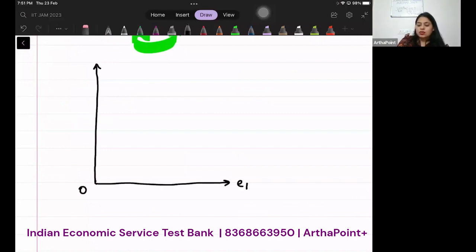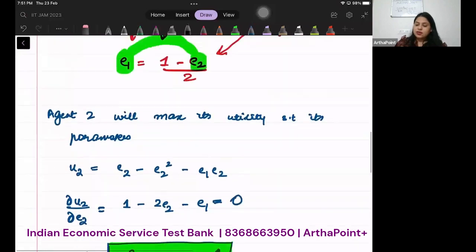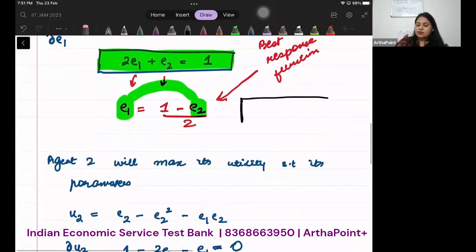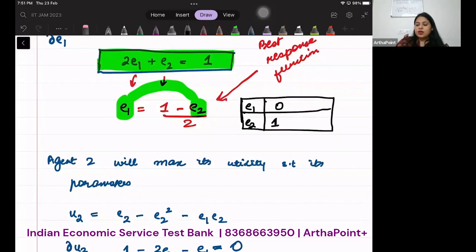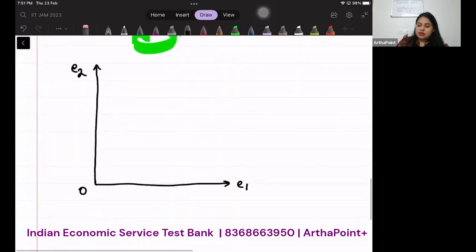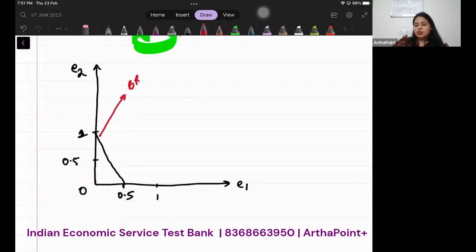So E1 and E2. Have a look here. See, when I am putting E1 as 0, I will get E2 as 1. And when I put E2 as 0, E1 will be half. So which means this is half, this is 1, this is half, this is 1. So this is how I will plot this. Let me make a straight line. This will be called best response function of agent 1.